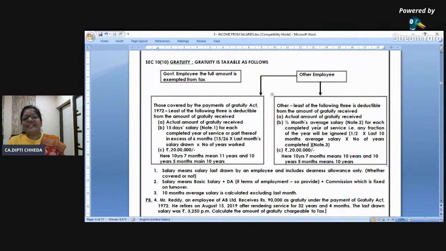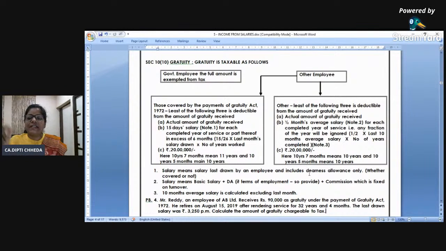Half month's average salary. If you're not covered, then 15 by 30. That's why half into completed years of service. Ignore the fraction. And you have to take here, for covered, last month's salary. Here you are taking the average of the last 10 months, ignoring the month of retirement. Clear? What is the definition of salary here? Salary means basic, and I'm saying all DA.